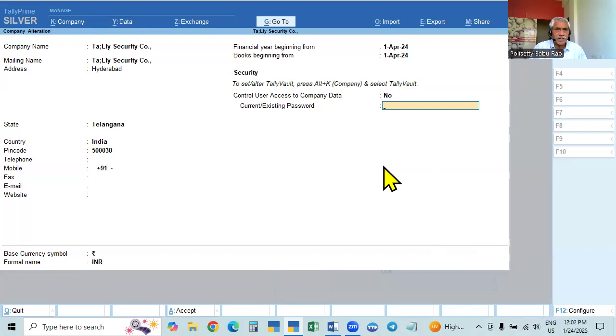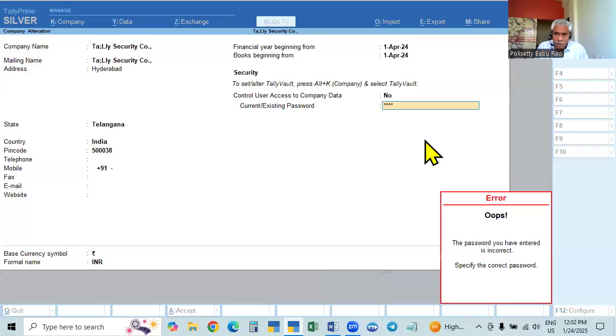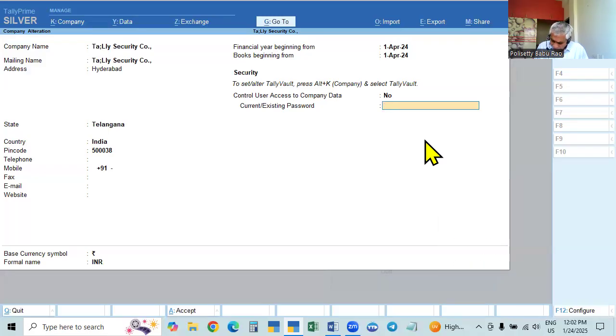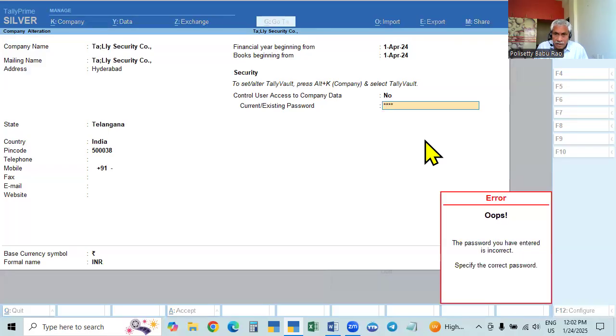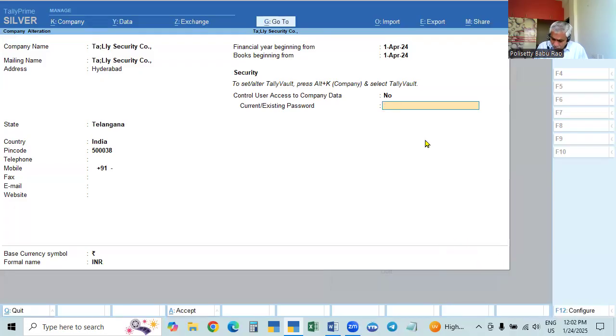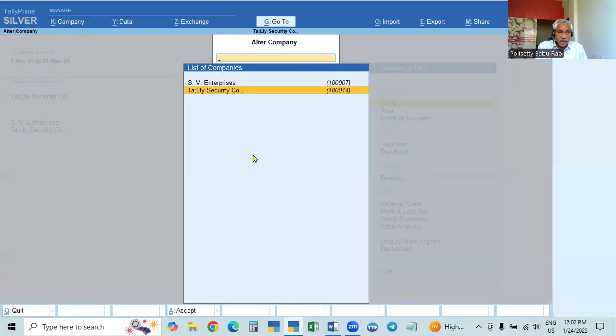What is the password given here? Here for this tally password, we have given 1234. So okay, maybe 2233. It is also wrong. Sorry, 123. Only three numbers. So 123 we gave. So 123. It is deleted now. Now it will not ask you anymore.